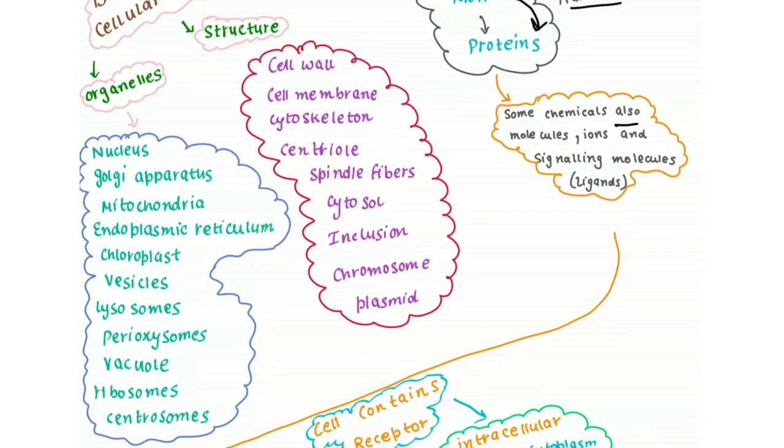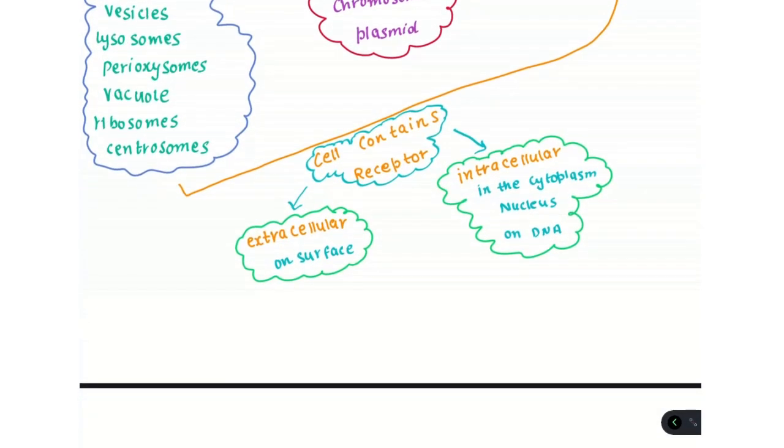Some chemicals, molecules, ions, or signaling molecules are known as ligands. These are also present in the cell, and the cell releases signals for other cells to perform their functions. These signals are known as ligands. They are chemical messengers. A cell contains receptors. A ligand usually binds to the receptor and prompts the cell to perform a mechanism, and it also helps the cell know what to do in that situation, for example, for apoptosis, for cell division, for cellular mechanisms.